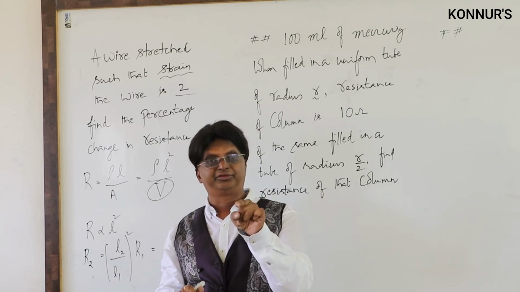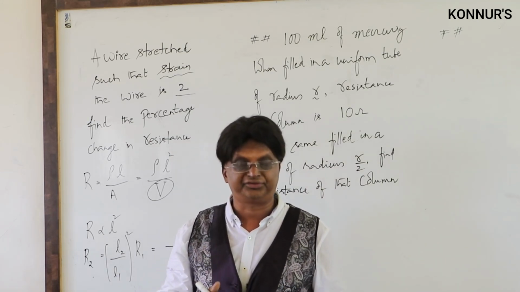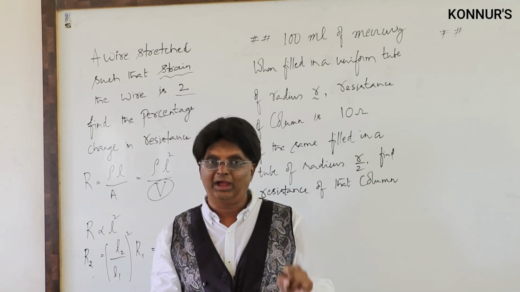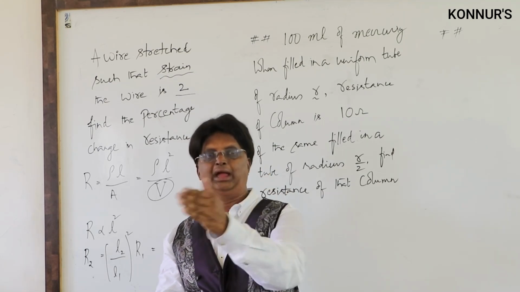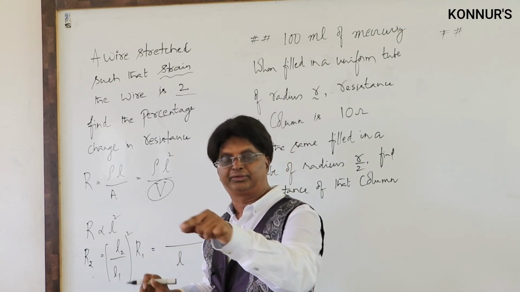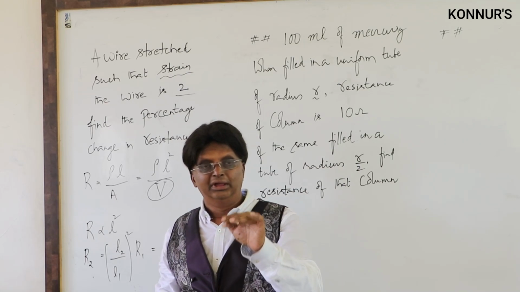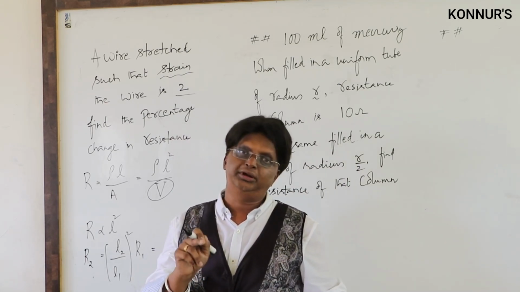So whenever strain is given as 50%, 60%, 10%, or strain is 3, strain is 4, then we have to do L plus whatever strain is given. Therefore, here in this case, strain is 2, so L plus 2L is the answer. If I say the strain is 0.2, then what is the L2 value? If L1 is equal to L, L2 is L plus 0.2L.